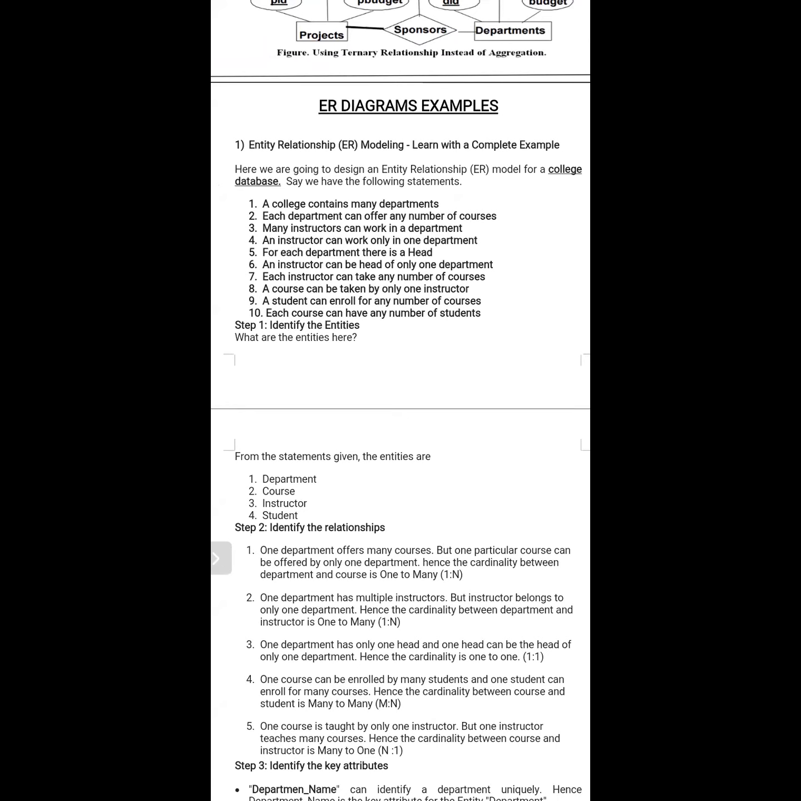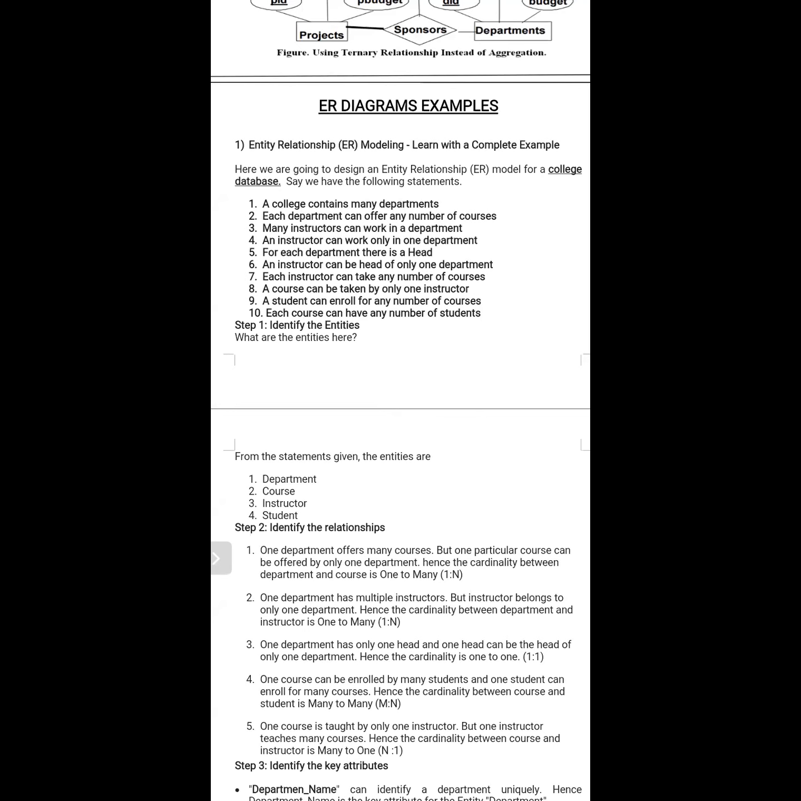For each department, there is a head. An instructor can be head of only one department. Each instructor can take any number of courses. A course can be taken by only one instructor. A student can enroll for any number of courses. Each course can have any number of students. From the exam point of view, they also ask the question in the same way. So you draw a diagram for the college database considering these conditions.